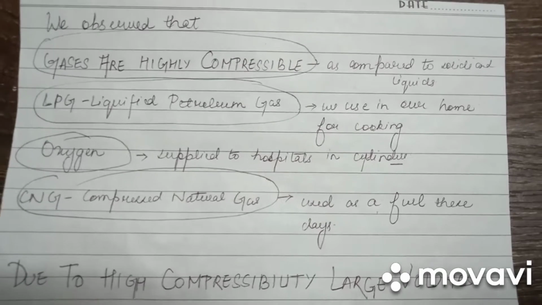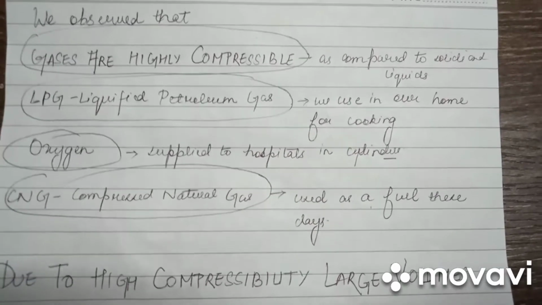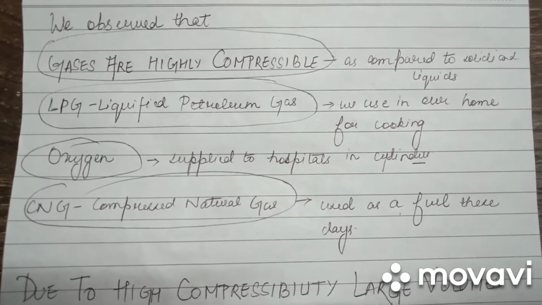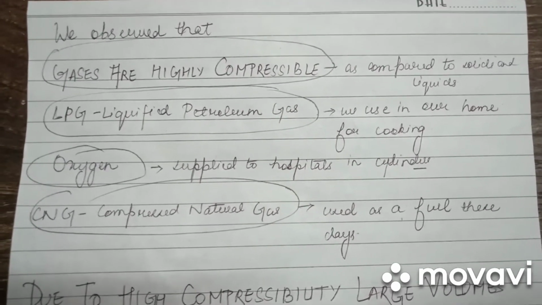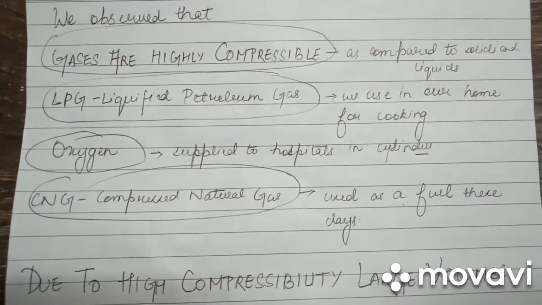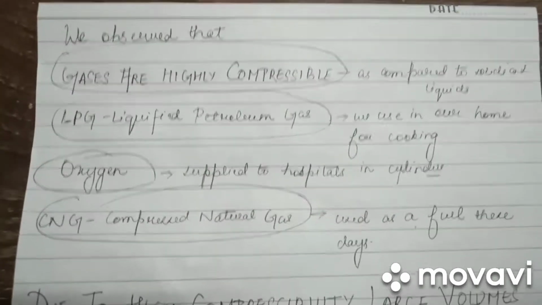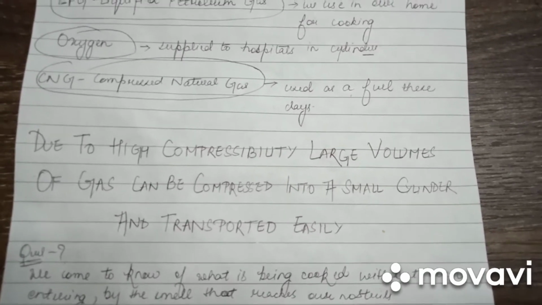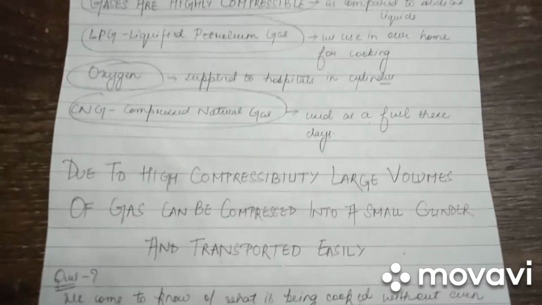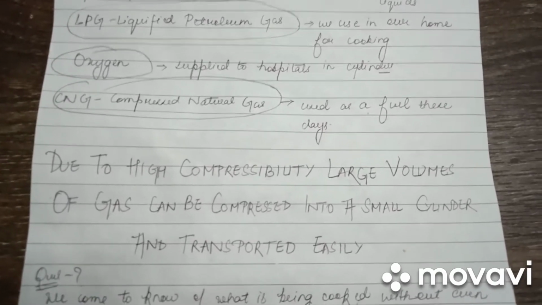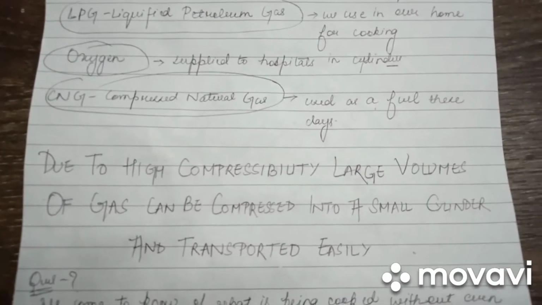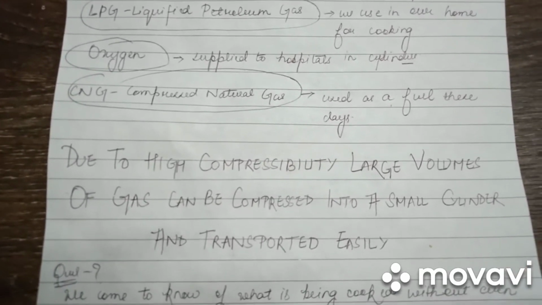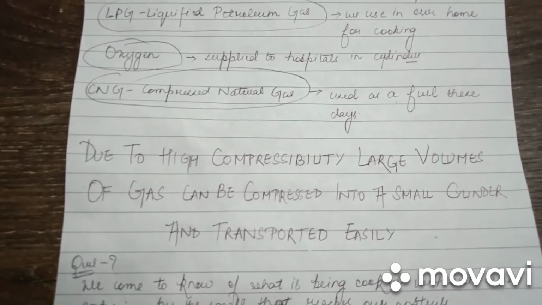LPG, which is also known as liquefied petroleum gas, is used in our homes for cooking purposes. Oxygen cylinders, which are supplied to the hospitals, and CNGs, which are compressed natural gases, are used as fuels these days. Due to high compressibility, large volumes of gas can be compressed into a small cylinder and transported easily. We all receive gas cylinders at our homes, and we all have seen oxygen cylinders in hospitals, which can easily be transported from one place to another.